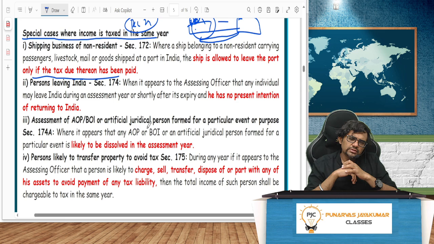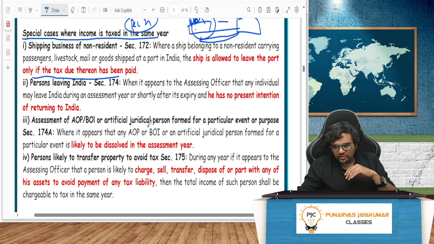But the same thing this guy wanted to do, Naresh Goyal, Jet Airways. He also tried escaping, but then he was caught. So if I feel that you are leaving India during an assessment year or shortly after its expiry, then immediately, this year only you are leaving, I will not wait for next year. Immediately this year only you will have to pay the tax. That is in a rare case, section 174.